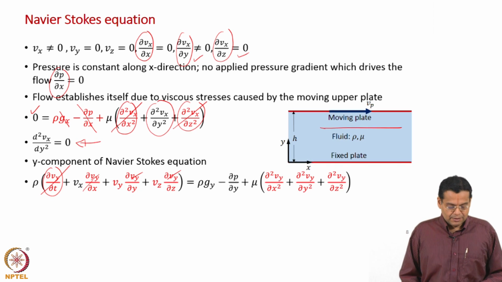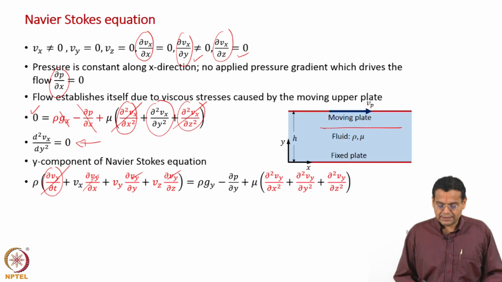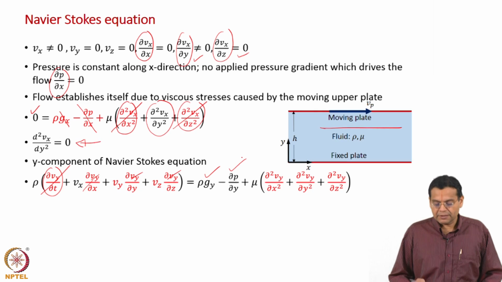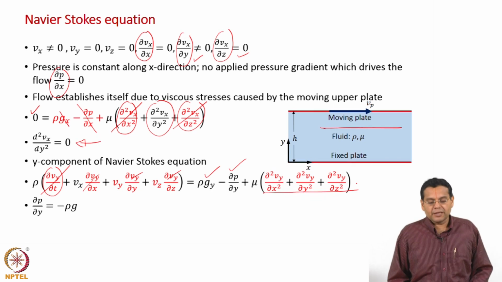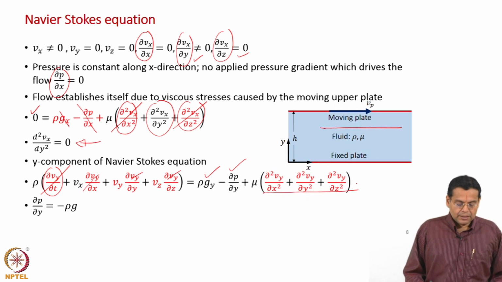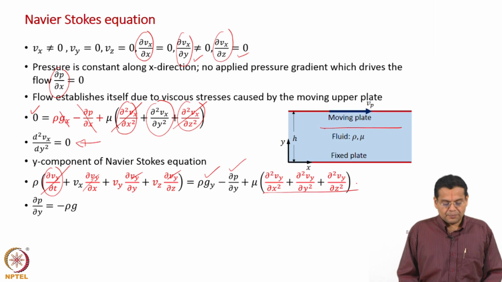Now, right hand side we do have rho g y because gravity acts in the y direction, and because of that there is a pressure gradient. And what happens to the viscous term? V y is 0. So, all of them vanish. So, the y component of Navier-Stokes equation simplifies to the equation which we discussed for fluids at rest.